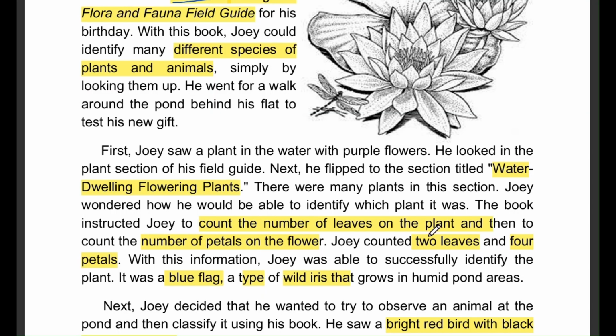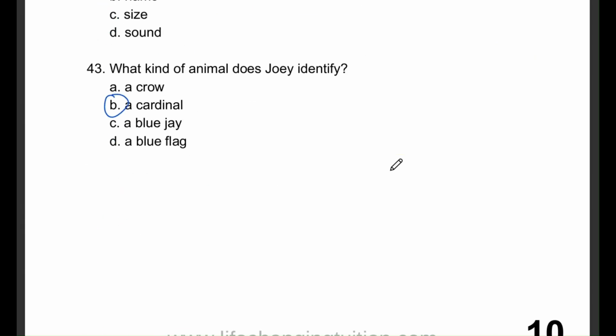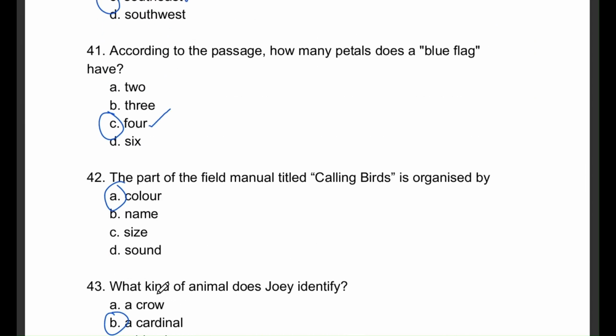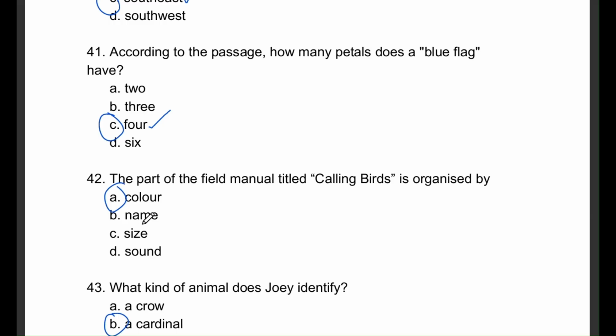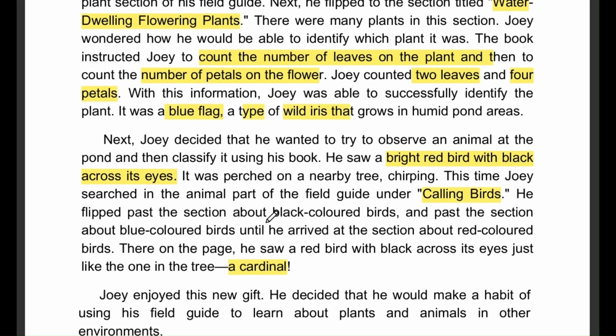Question number 42. The part of the field manual titled Calling Birds is organized by A, color, B, name, C, size, or D, sound. The correct answer here is color. If you remember, Joey flips through sections of birds, and it is all based on different colors, such as black, blue, and red, before finding the red bird.